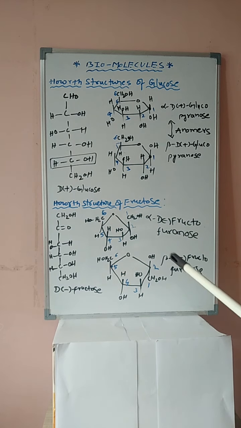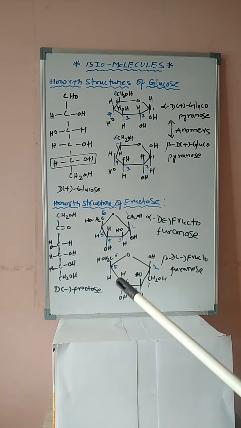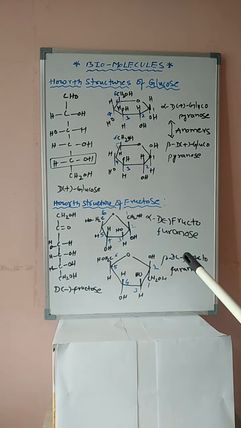Clear, students? These are not anomers. Why? Because according to the concept, carbohydrates which differ in structure at the first carbon only are known as anomers. Here the differing carbon is the second, so beta D-fructofuranose and alpha D-fructofuranose are not anomers. Therefore, fructose has these two structures, alpha and beta.